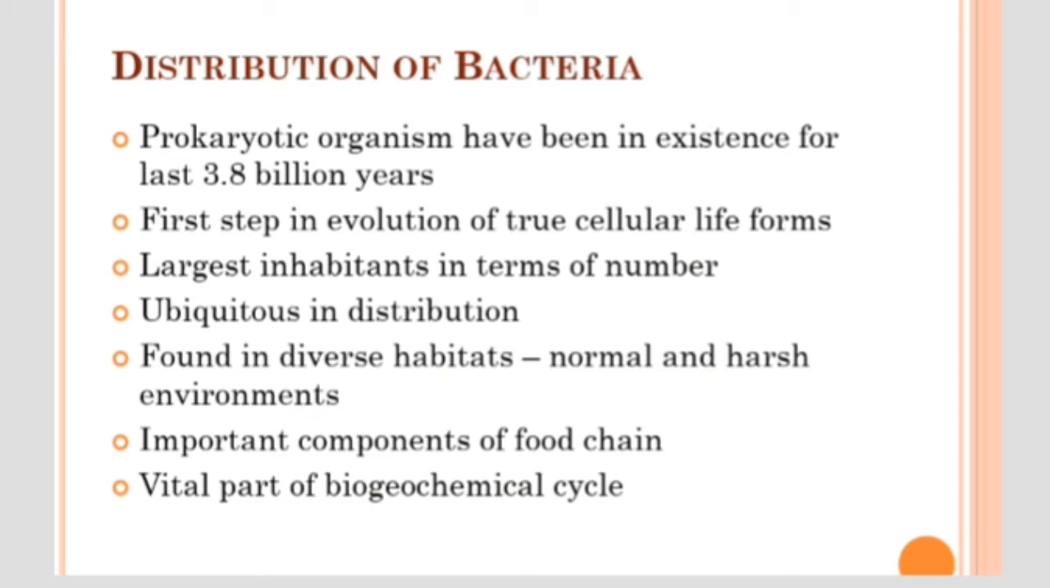They came into existence in this world about 3.8 billion years ago, and their evolution was the first step in the evolution of true cellular life forms. They are the largest inhabitants in the world in terms of number, and they are found everywhere, so they show a ubiquitous distribution. They are found in diverse environments, both harsh and normal habitats, and they form an important component of the food chain and play a vital role in biogeochemical cycles.